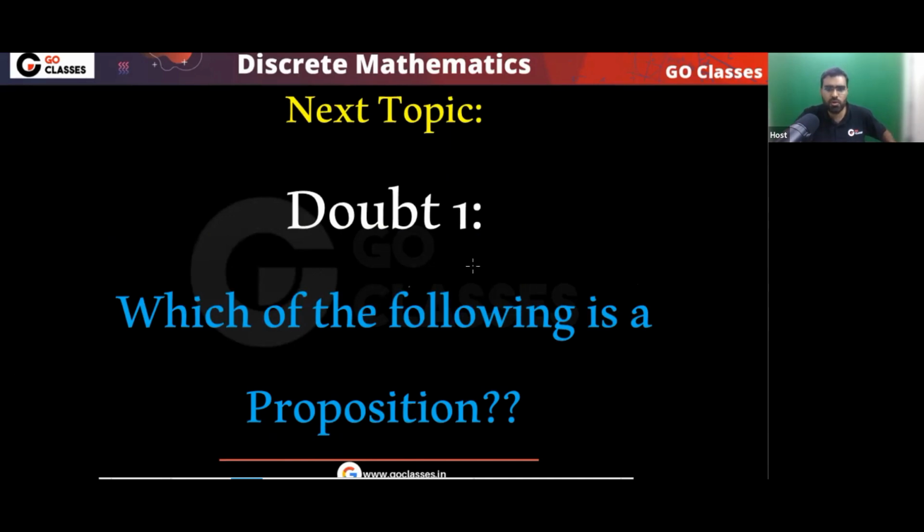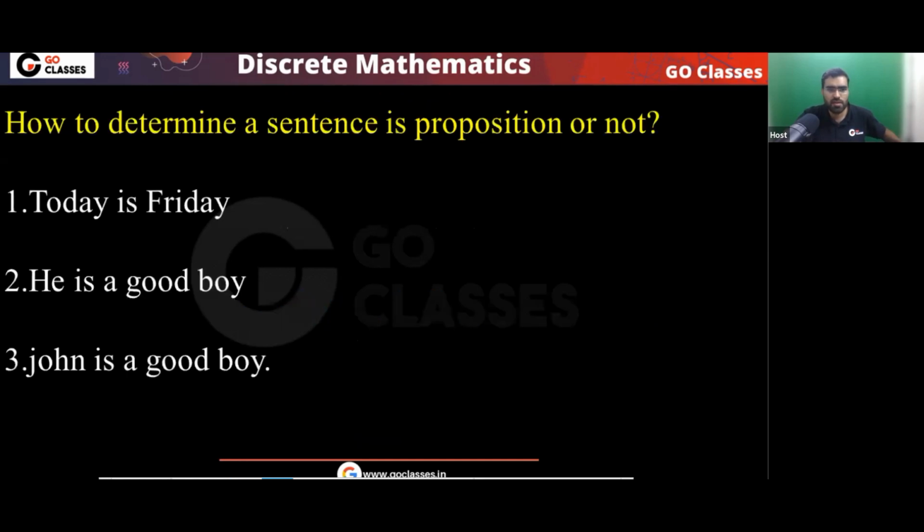Anyone has any doubt in this type of question? Which of the following is a proposition? Is this a proposition? Is that a proposition? In this question, anyone has any doubt? Some of you have this doubt. So let's see this one. Let's answer this one. Tell me, which of these is a proposition? On your screen, which of them is a proposition?